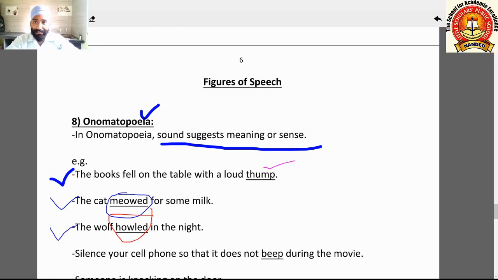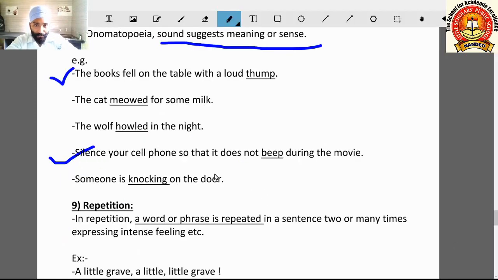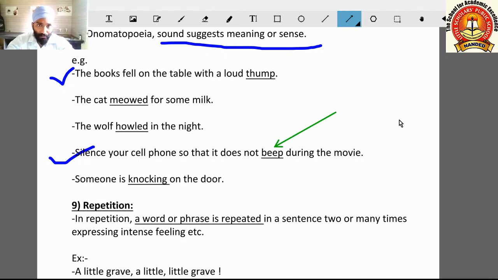Come to the next example. Silence your cell phone so that it does not beep during the movie. Here, beep, you are well aware of this sound, the sound in mobile phones that comes like this, beep. So this word beep is suggesting the onomatopoeia figure of speech.